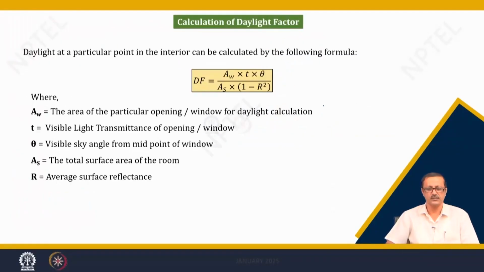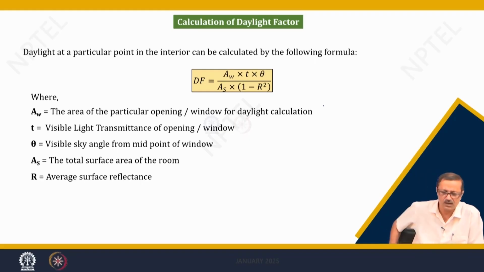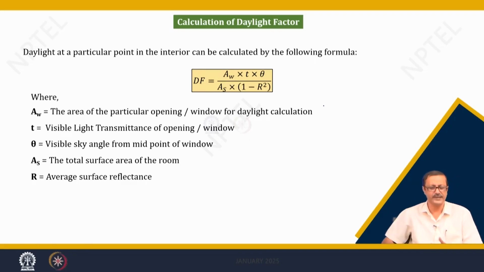So, this particular calculation of the daylight factor, this particular formula, is based on the sky component point of view, where the DF is categorically equated with some of the parameters which we have just discussed. The first one, AW, is the area of the opening of the window, for the daylight calculation.